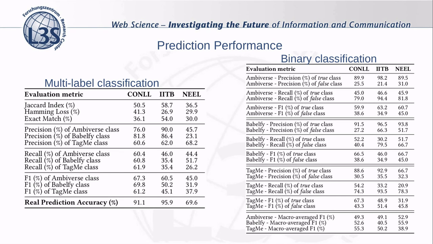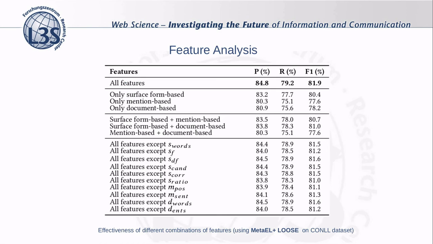In this table here, we can see the performance for different combinations of features when considering the largest ground truth dataset, in our case CONOL, and the best performing meta-entity linking approach, which was meta-entity linking plus loose. With respect to the categories of features, we've seen that the best performance is achieved when all the categories are combined together. That means that all contribute to achieving a very high performance.